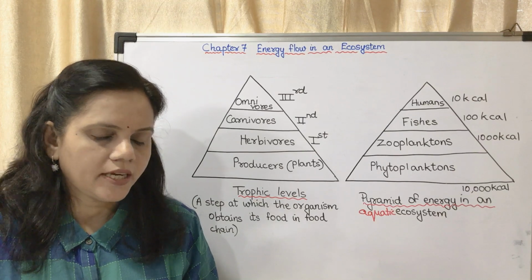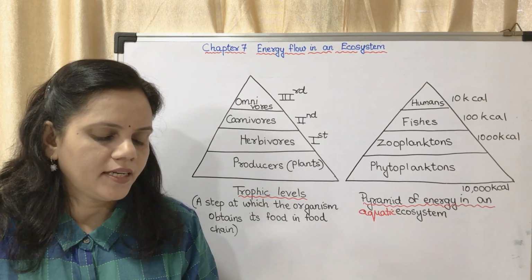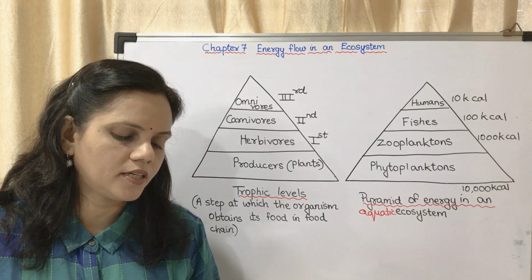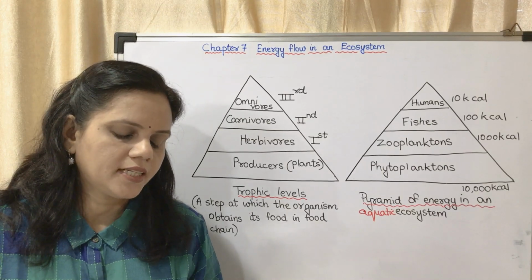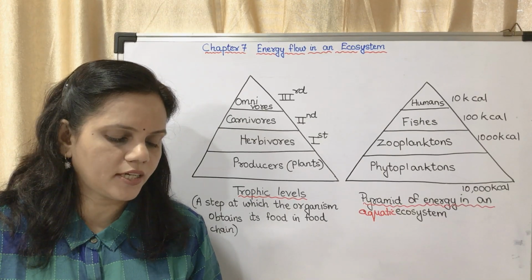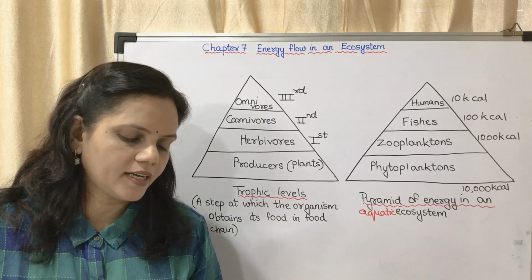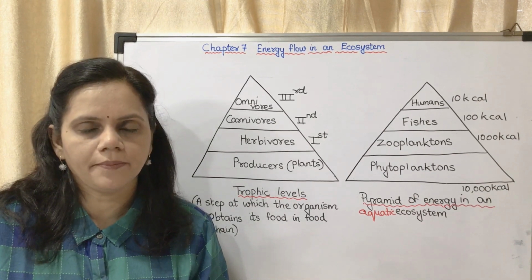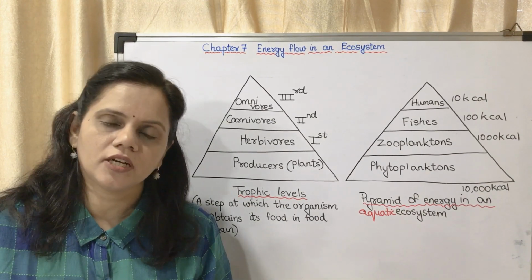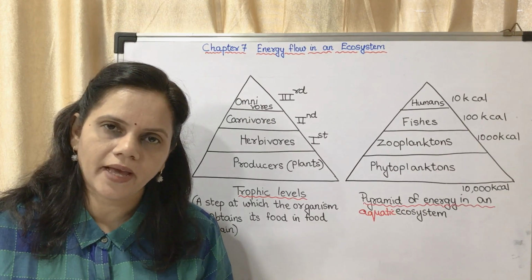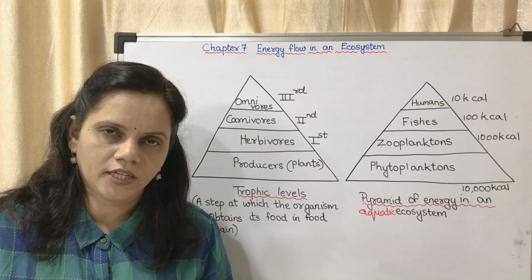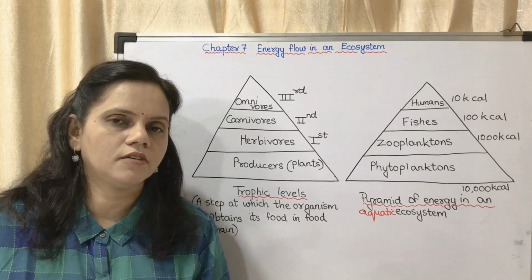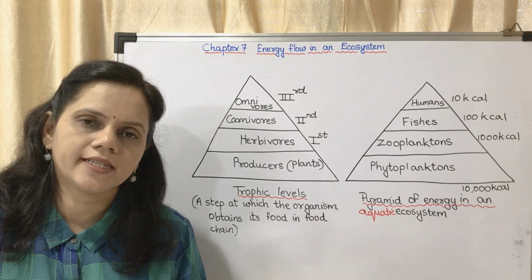Now next, in the next paragraph, you may mark, in the process of obtaining food from the remains of organisms, the decomposers convert them into simple carbon compounds. These substances easily mix with water, air and soil, from where they are again absorbed by the plants and incorporated into the food chain. So decomposers act on any level, and the nutrients are given back to the soil, air or water, and from there again the plants make use of it, and thus it is a cycle. It enters the food chain and leaves the food chain. So it is a cycle.